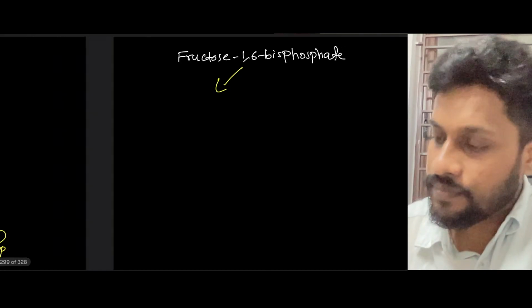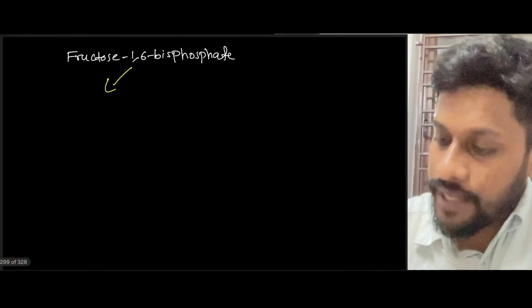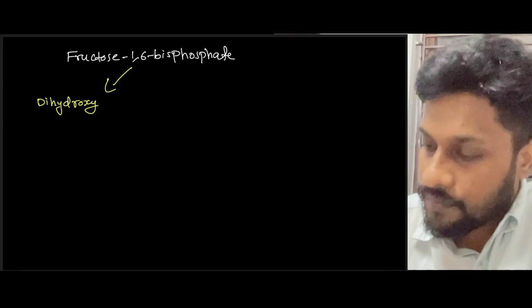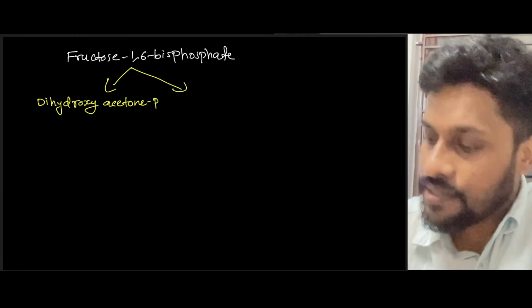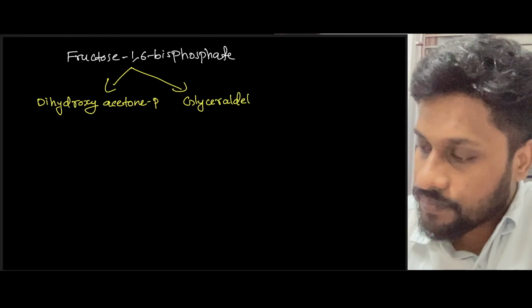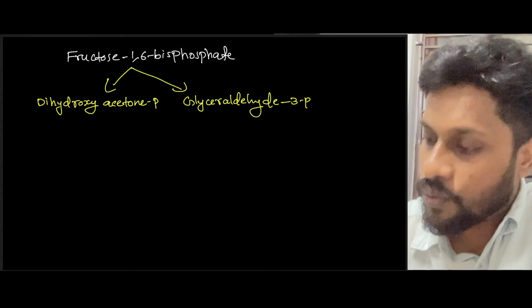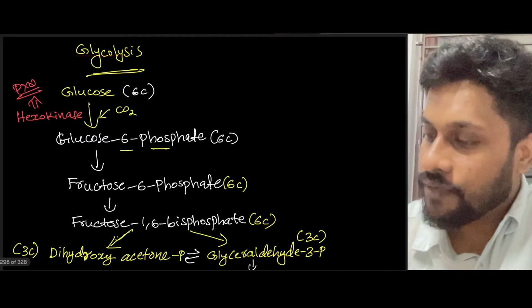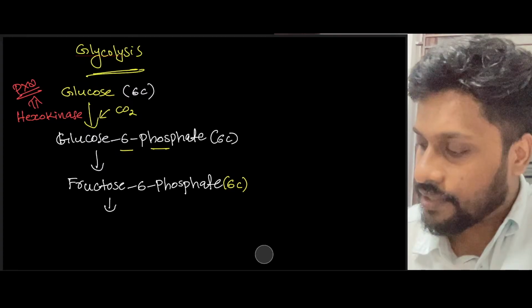One is called dihydroxyacetone phosphate. Another one is glyceraldehyde 3-phosphate, right? And these two are interconvertible, right? To avoid the confusion, let me erase this, otherwise it may create confusion later.